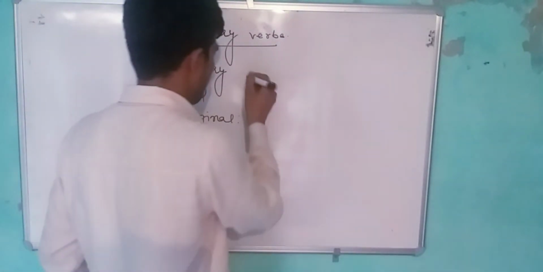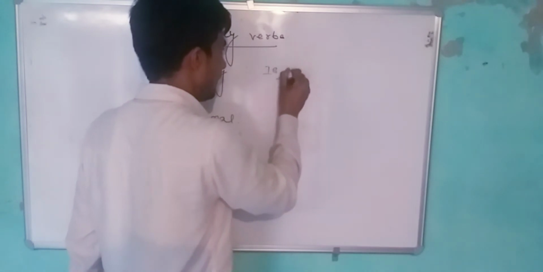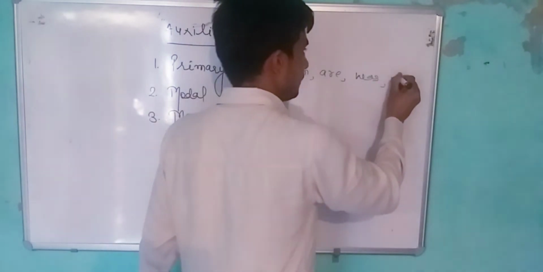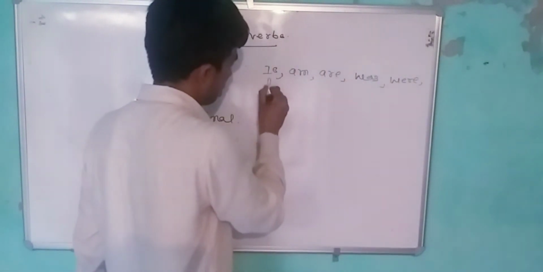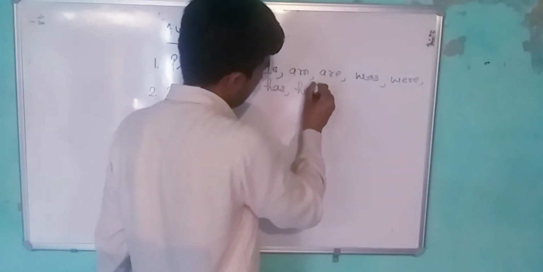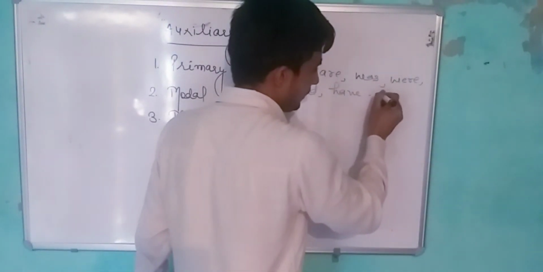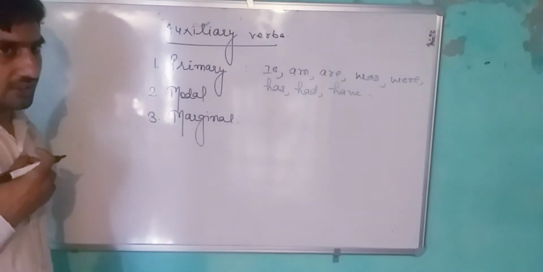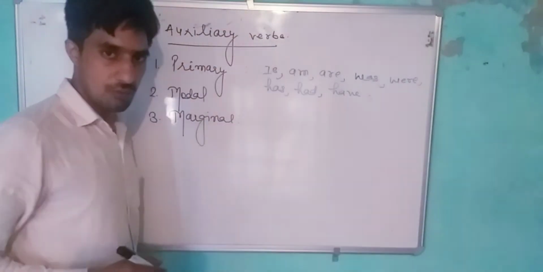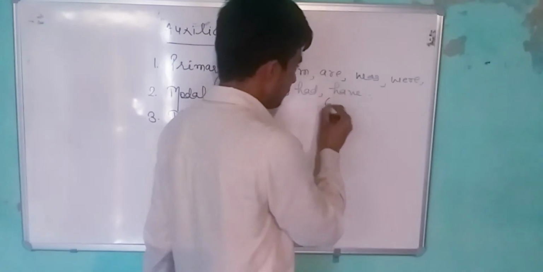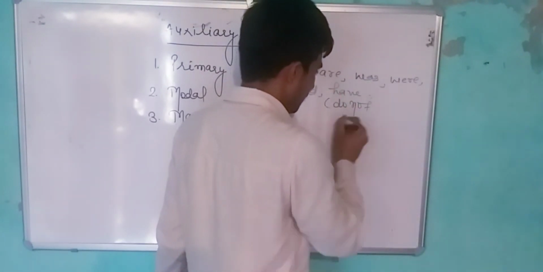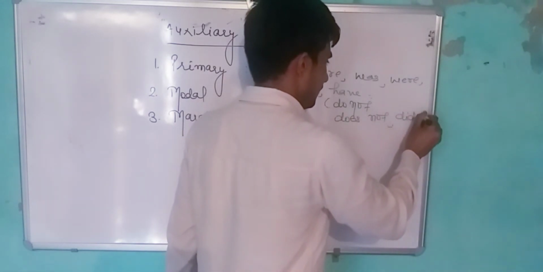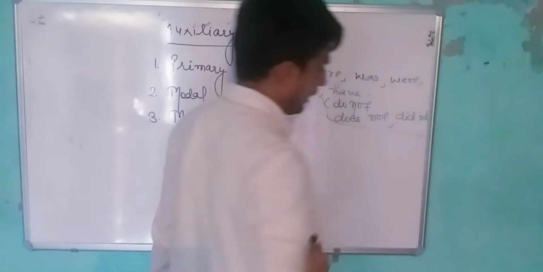In primary, for example: is, am, are, was, were, has, had, have, had been, have been. These are primary auxiliary verbs. These are helping verbs. And then do, do not, does not, and did not. These are also primary helping verbs.